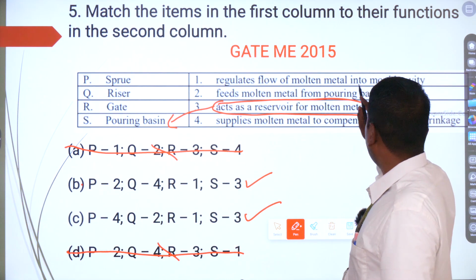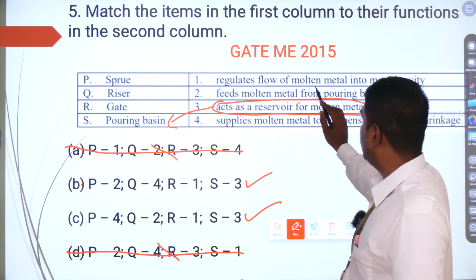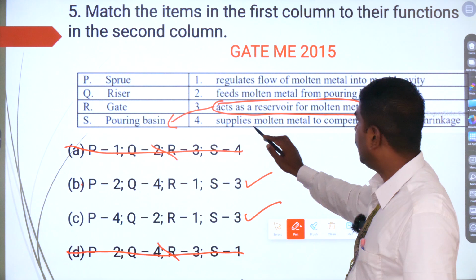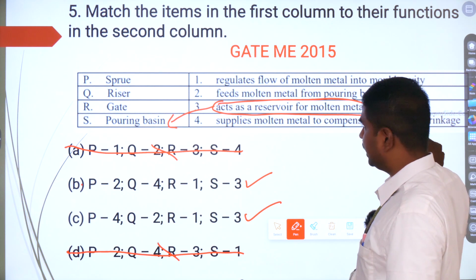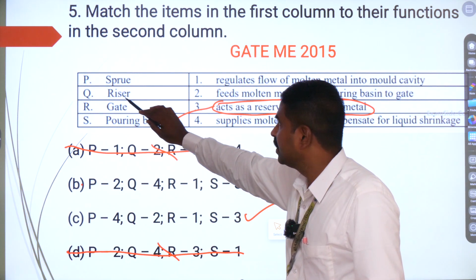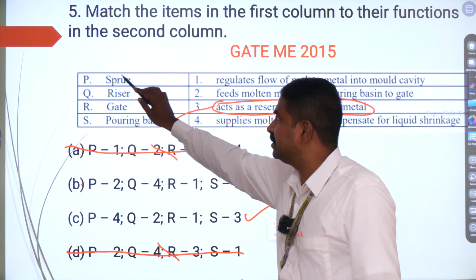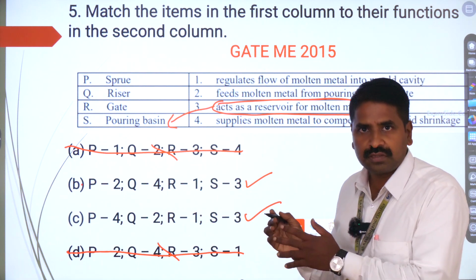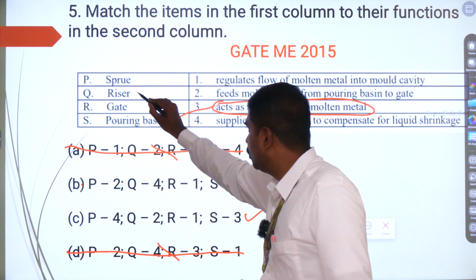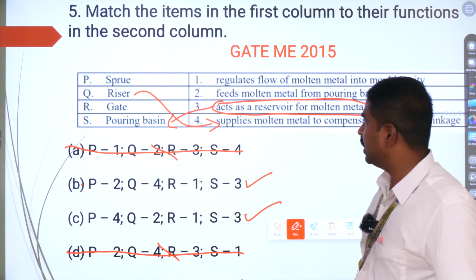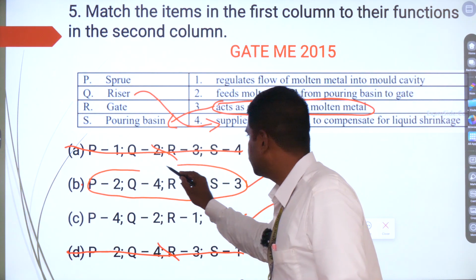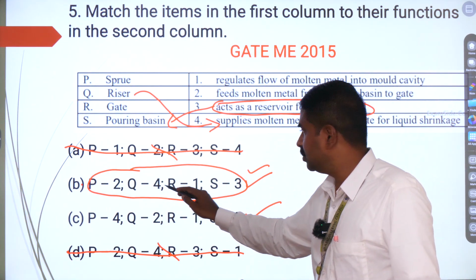Next, it regulates the flow of molten metal into the mold cavity, which is going to be one thing, and another is feeds molten metal from the pouring basin to the gate, and supplies molten metal to compensate for liquid shrinkage. If you are going to see this, one is going to be riser, gate and sprue. You are having three options. I have already given you the function of the riser. The riser is nothing but it is going to compensate for the liquid shrinkage. So Q goes for your 4. In these options you see which one is going to be 4. Then you are left with only one option, which is going to be the correct option. Q is going to be 4.